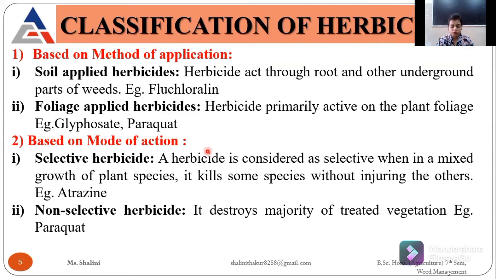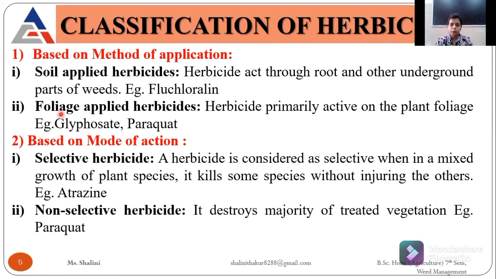Then the classification of herbicides. There are a number of classifications of herbicides based on different characteristics. First is based on the method of application, meaning how you can apply the herbicide. That is divided into two types: soil applied herbicide and foliage applied herbicide. Soil applied herbicides are applied underground, or around the roots of the plant. Those are soil applied herbicides. An example is fluchloralin.